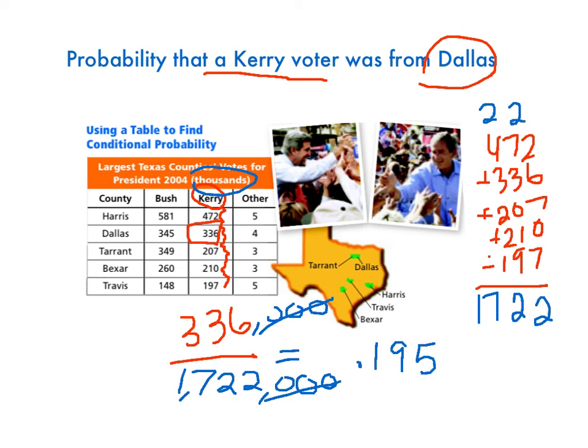So that's the probability that a Kerry voter was from Dallas. So you just have to figure out how many there are in the category, and then what's the total. If it says what's the probability that a Tarrant resident voted for Bush, then you'd have to do Tarrant residents who voted for Bush divided by total Tarrant residents.